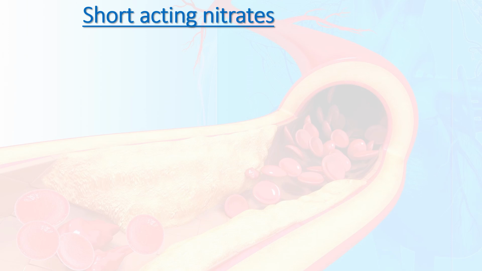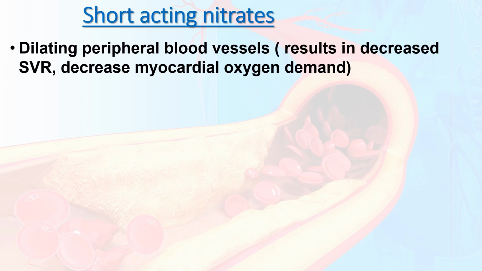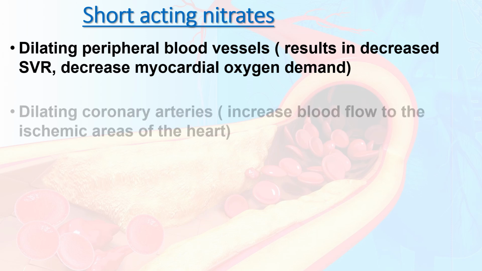First, short-acting nitrates. The role is that they dilate peripheral blood vessels. When there is dilation of peripheral blood vessels, it results in decreased systemic vascular resistance and decreased myocardial oxygen demand. When the myocardial oxygen demand decreases, ultimately it will reduce anaerobic glycolysis and reduce lactic acid secretion and decrease the pain.